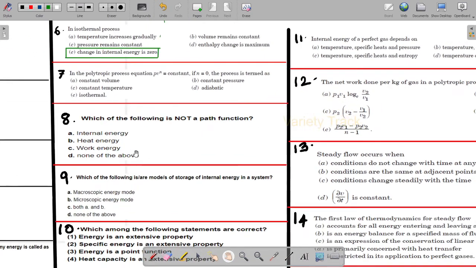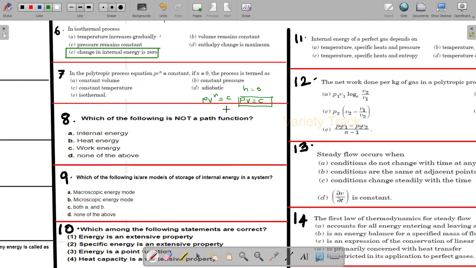And next, the seventh question: in the polytropic process equation PV power n equal to constant, if n is equal to 0. When n is equal to 0, the equation becomes PV power 0 equal to constant, that is, P equal to constant.